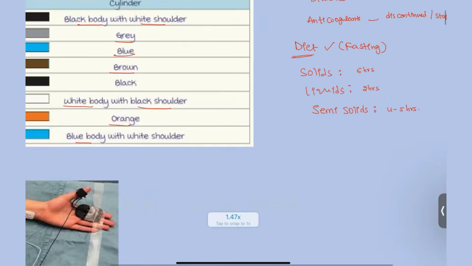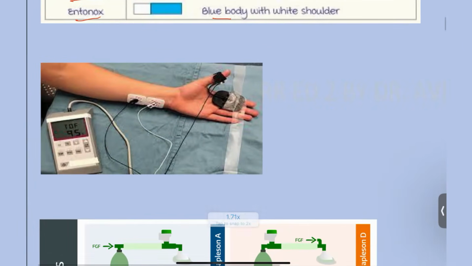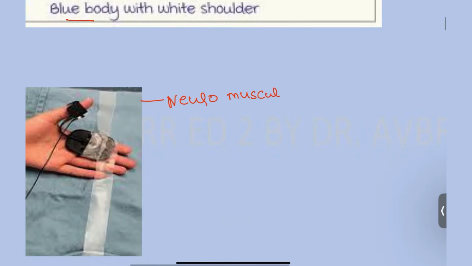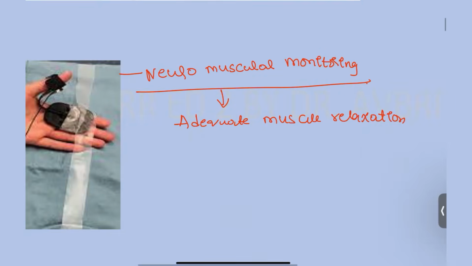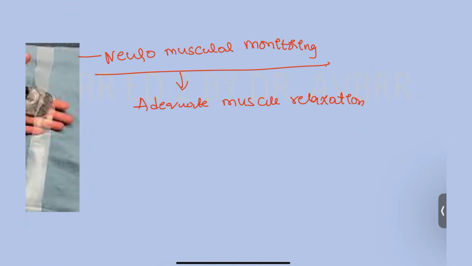Okay, next, coming to the picture, here you can see this is the neuromuscular monitoring. What we are doing in the neuromuscular monitoring, basically we are checking whether adequate muscle relaxation is there or not. That is, we are going to check this neuromuscular monitoring with the help of train of 4 stimulation.